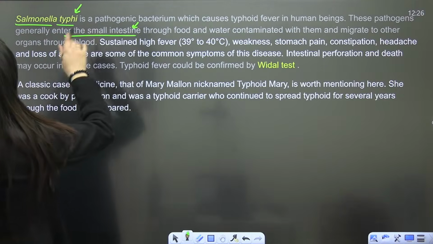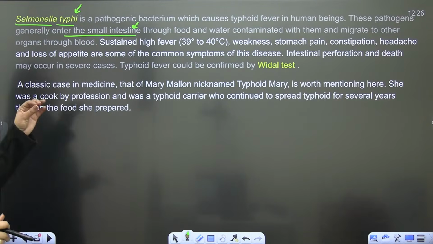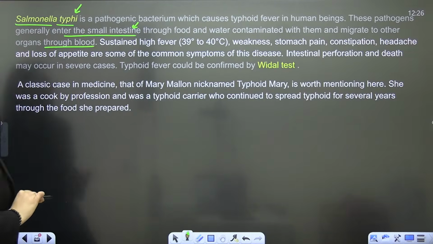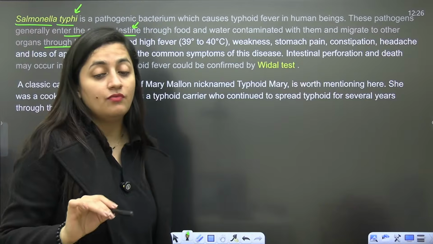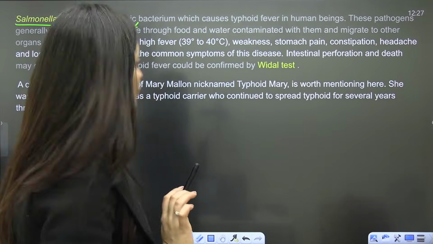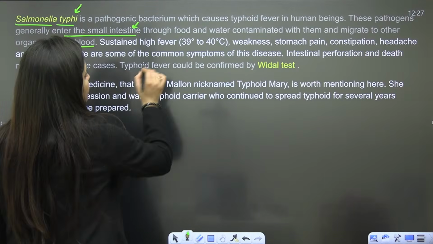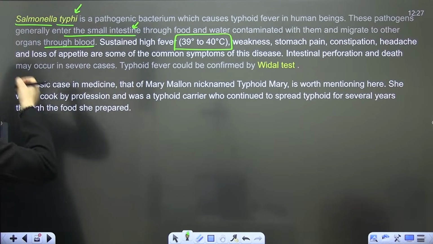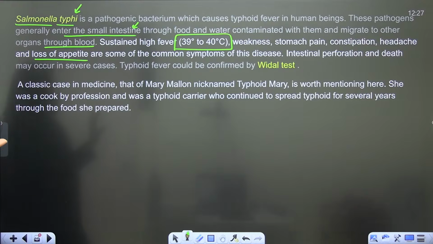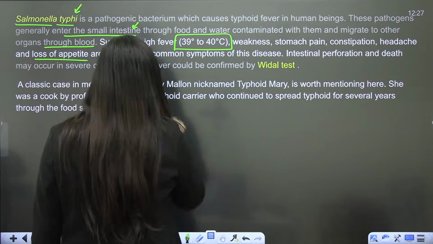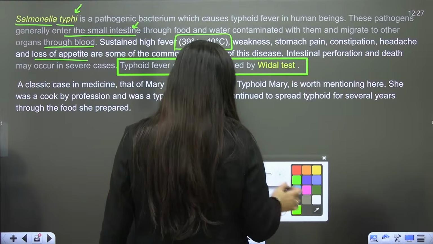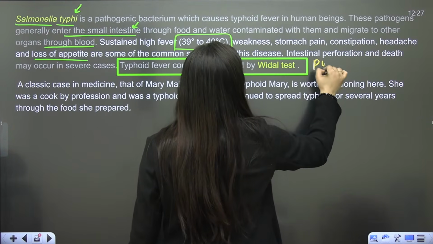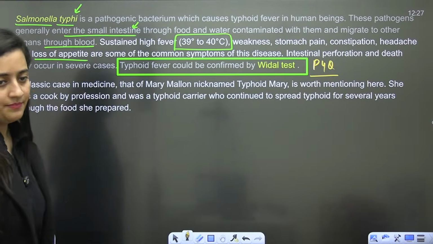So these pathogens generally enter the small intestine through food and water contaminated with them, and migrate to other organs through the blood. High fevers, like 39 to 40 degree Celsius, weakness, stomach pain, constipation, headache, loss of appetite are some common symptoms here, and it will be confirmed by the Vidal test. It is a previous year question.